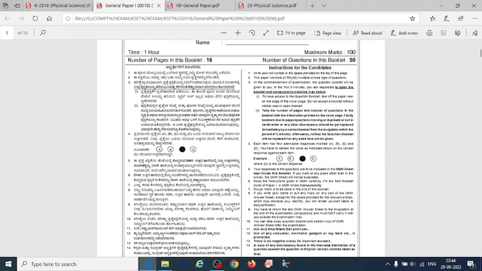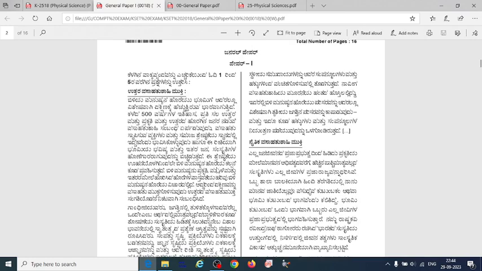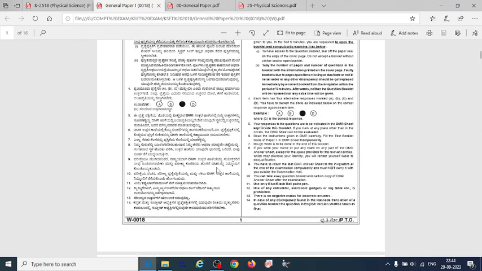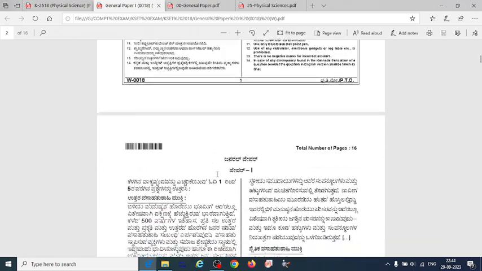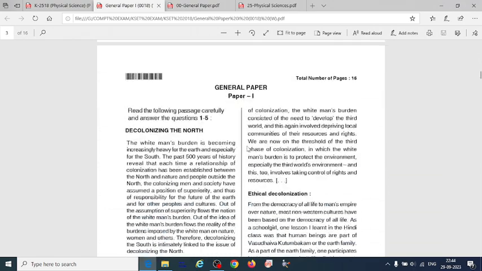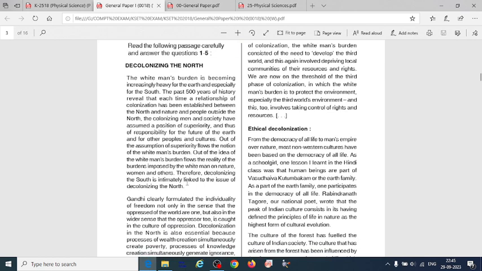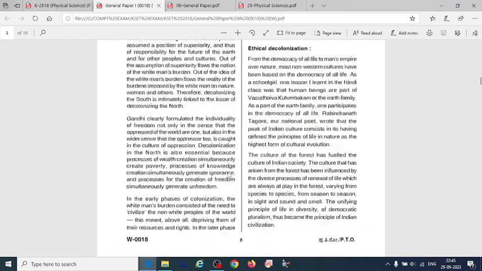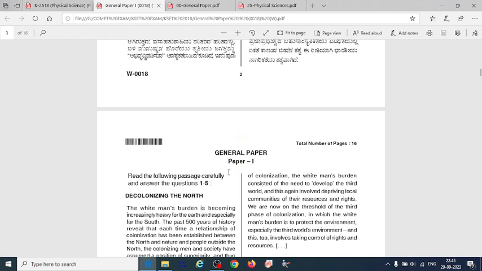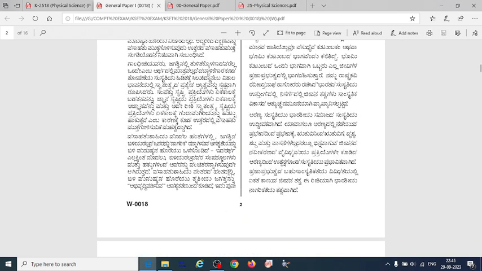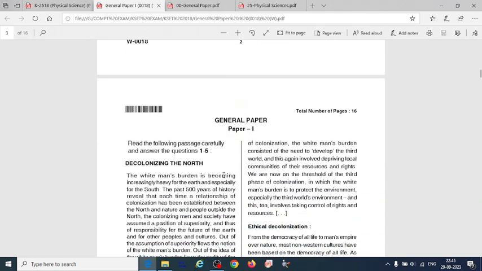So let us solve this question paper. So here you can see the first question itself. Here is about paraphrase. So you have to read this given paragraph and then try to solve the questions. So it is very easy, and this GK paper is in Kannada language as well as in English.